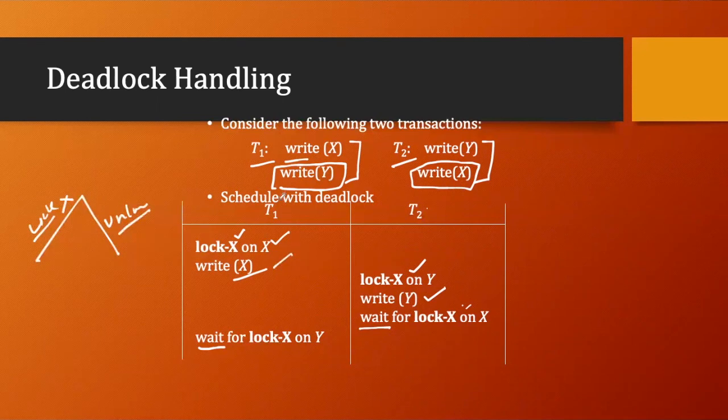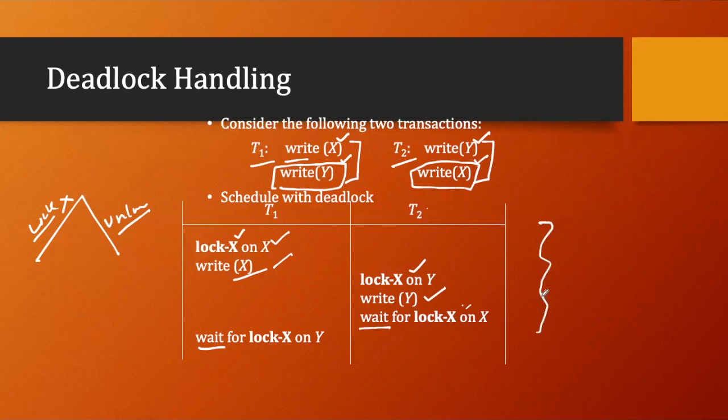Because T1 has to take a lock on X as well as Y. And likewise, T2 has to take a lock on X and a lock on Y. Then only can they do the unlock procedure, right? Because it is a growing phase and shrinking phase. Growing phase means you have to take all the locks, and in the shrinking phase you start unlocking. So this particular situation is called a deadlock situation.